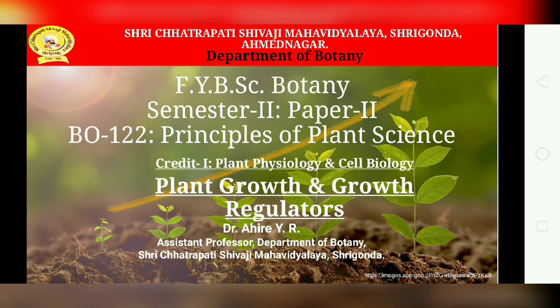So it is a permanent and irreversible change in an organism. Directly we can say this: growth occurs due to cell enlargement and cell divisions. It involves various physiological and biochemical processes, and it also needs favorable external and internal environmental conditions.